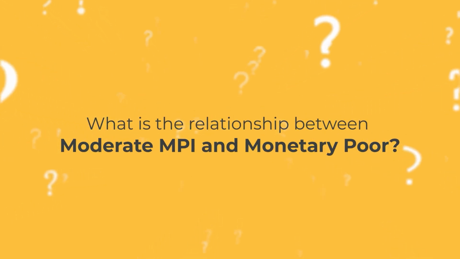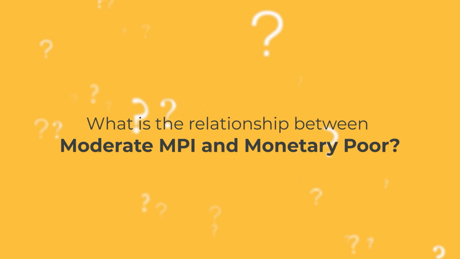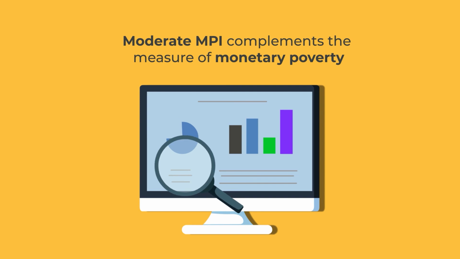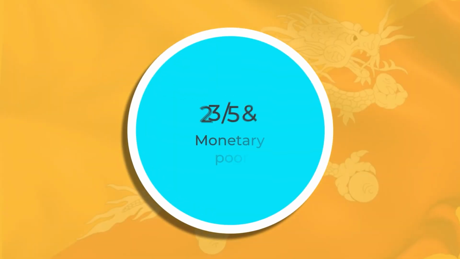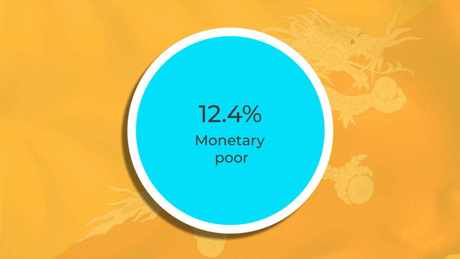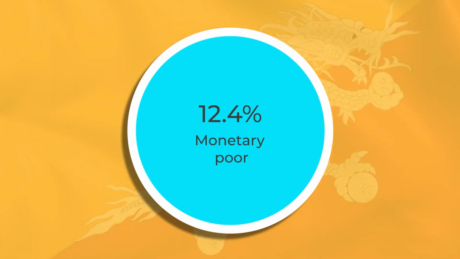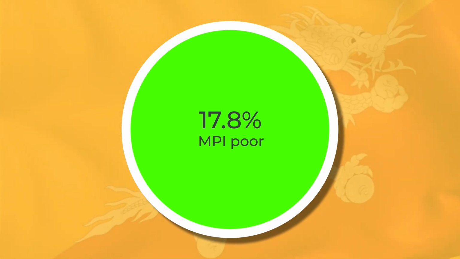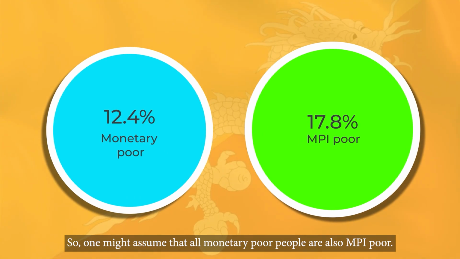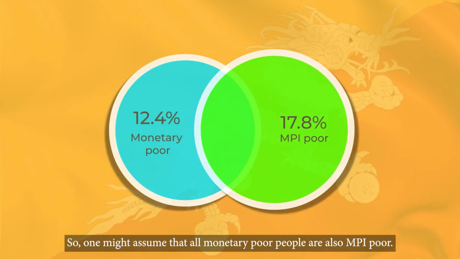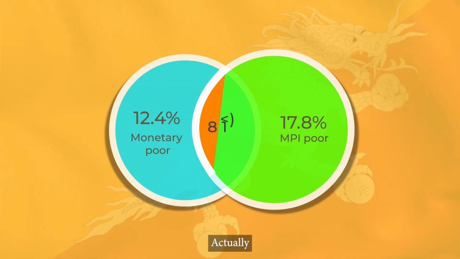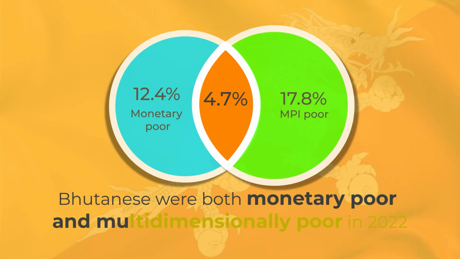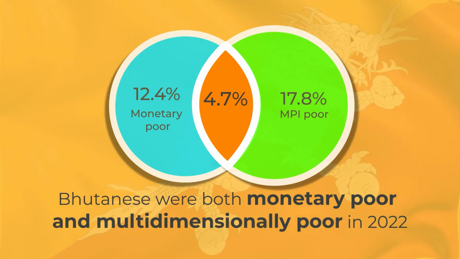What is the relationship between Moderate MPI and monetary poor? In 2022, it was found out that Moderate MPI complements the measure of monetary poverty. 12.4% of Bhutanese are monetary poor according to the 2022 BLSS, and 17.8% are MPI poor by the Moderate MPI. So, one might assume that all monetary poor people are also MPI poor. However, that is not the case. Actually, only 4.7% of Bhutanese were both monetary poor and multidimensionally poor in 2022.